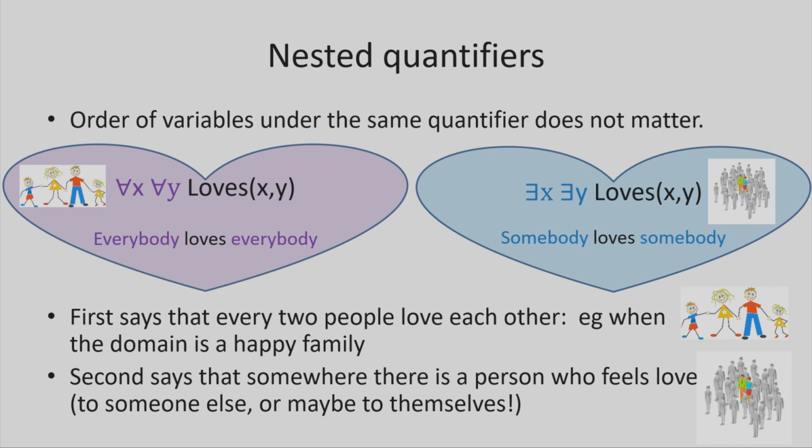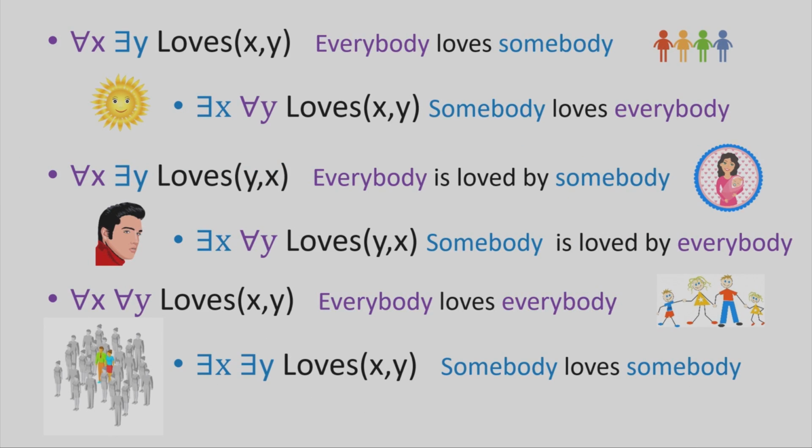For everybody loves everybody, well, let's say it's a happy family where all the children like each other and like their parents, and parents like each other and like the children. And it really doesn't matter in which order you list who loves whom. They all do. So let's summarize.